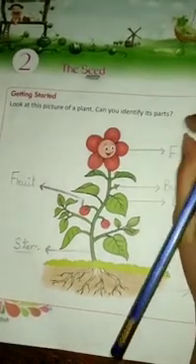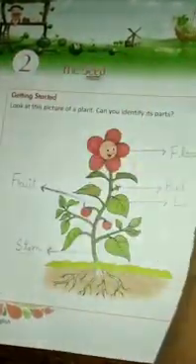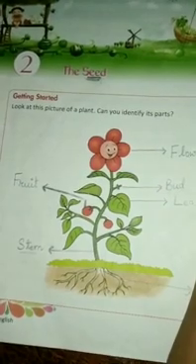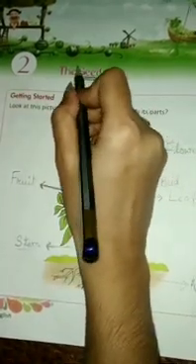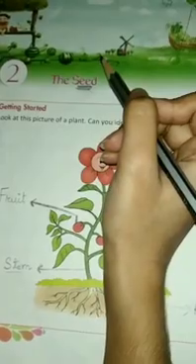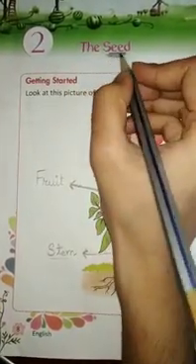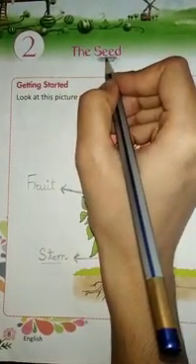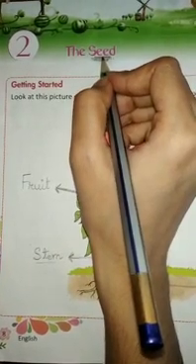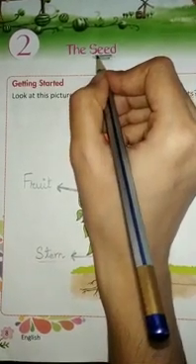So today we will start the second chapter from book number 1. The name of this chapter is The Seed. So students, do you know what is the meaning of seed? Seed means beej. When you eat an apple, inside that apple you will find some black color things.